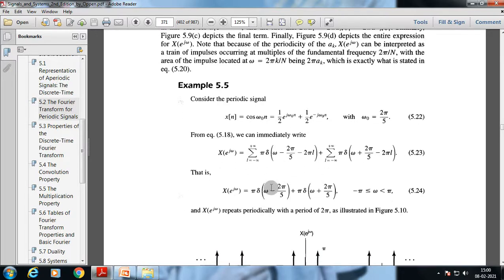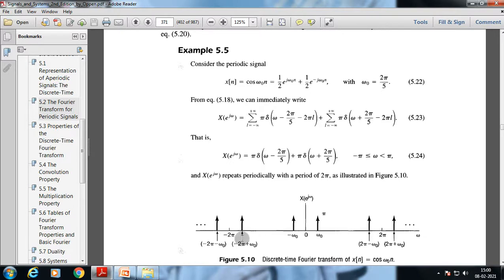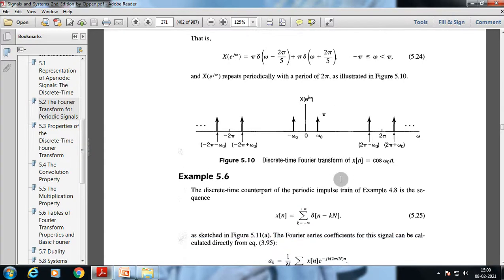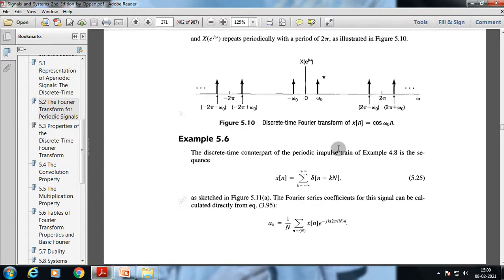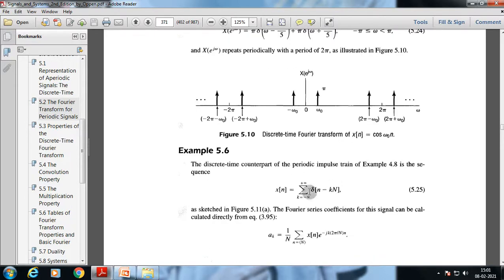Okay, just putting those values, we can get the final frequency domain analysis of that specific signal, and this is this. After every 2 pi by 5, this specific signal will be repeated. Now if we take another example, suppose this is the discrete time counterpart of this periodic impulse train, and this is this. Okay, just by putting those values.